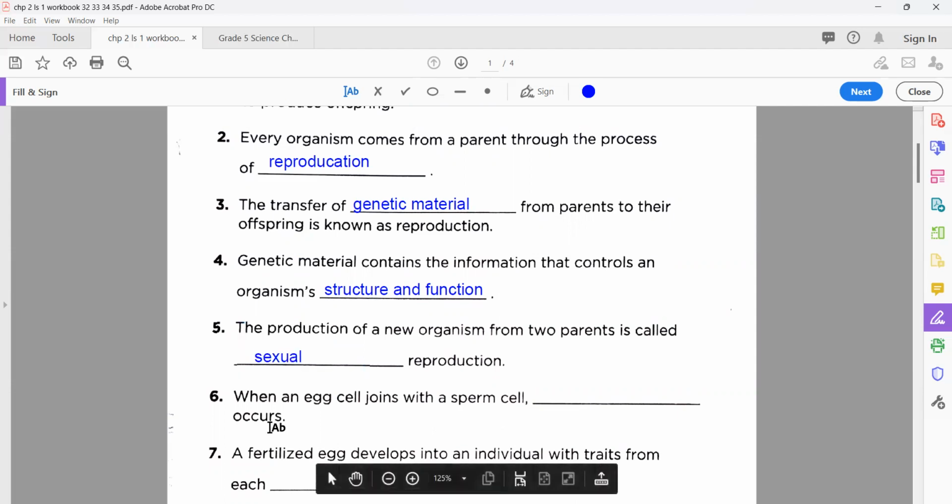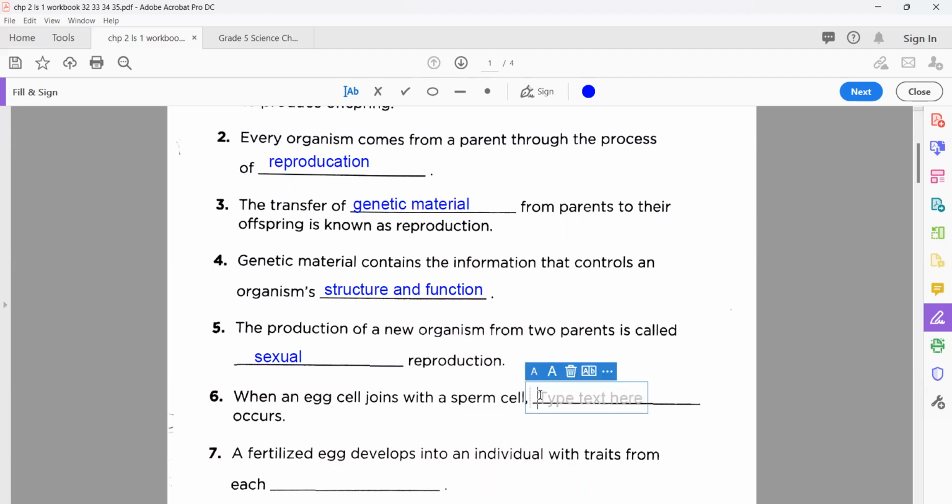Now next, number 6: when an egg cell joins with a sperm cell. When an egg cell joins with a sperm cell, it is a type of combination. When two different cells join with one another, this egg cell joins with a sperm cell. The egg comes from the female and the sperm comes from the male, and then they join together. This joining is a process that is called fertilization. Very good.